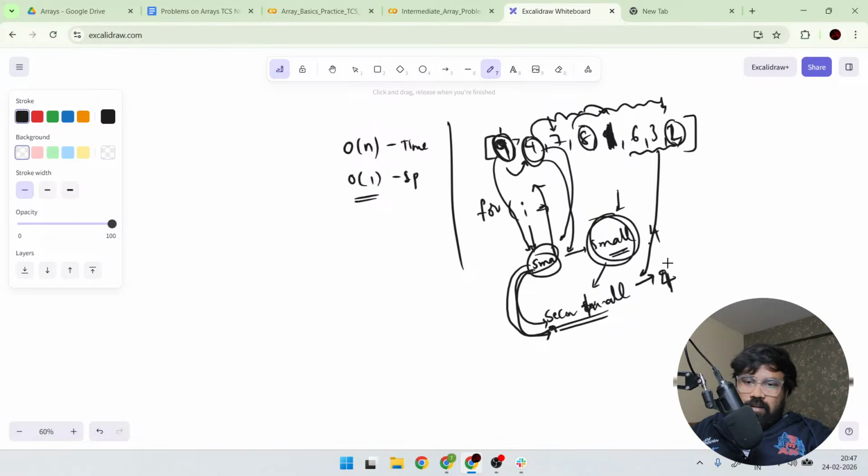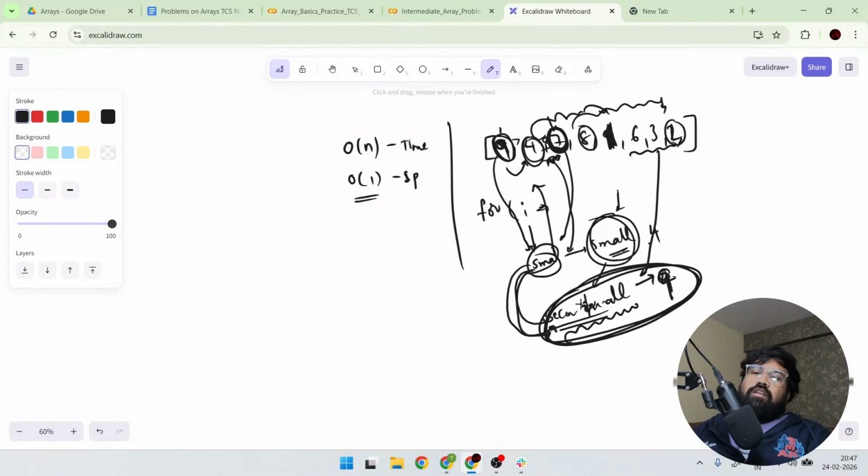For example, 9 is stored in second smallest, and 4 is in small. Now 7 will be compared. 4 is greater than 7, false, right? But if you carefully observe, this 7 is smaller than the second smallest. So whenever this fails, in the else part I will check with the second smaller element as well. So that's why I have written two conditions.